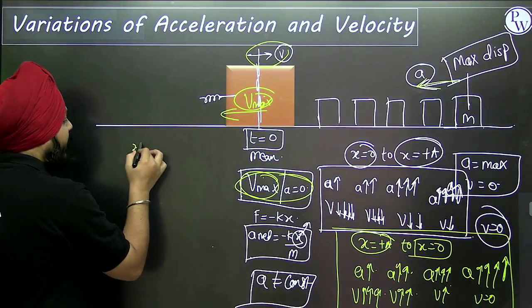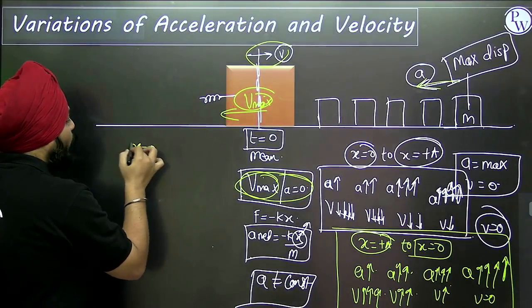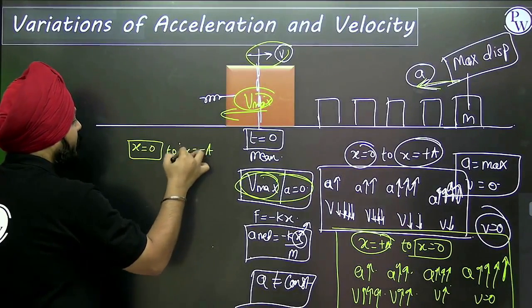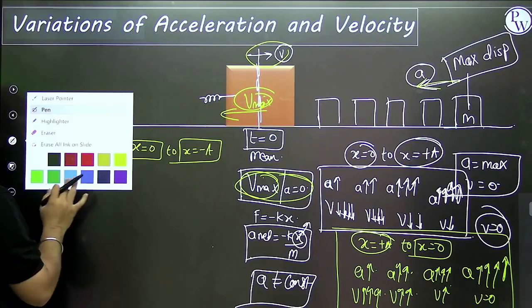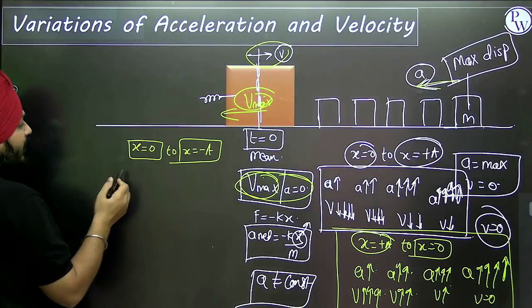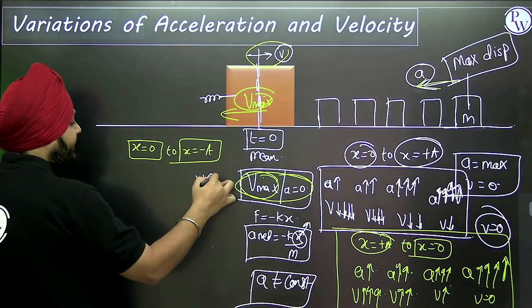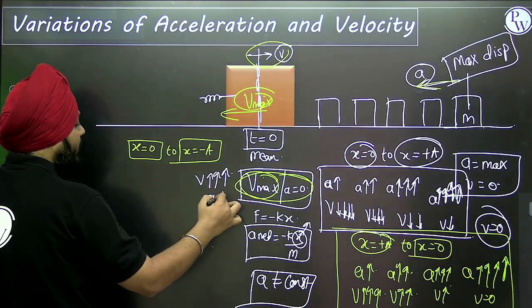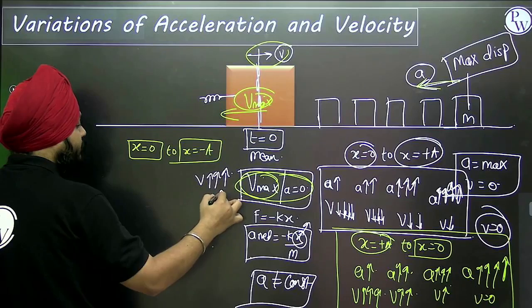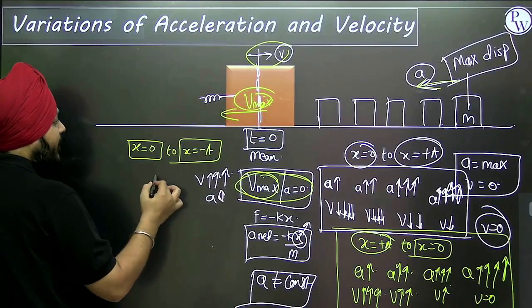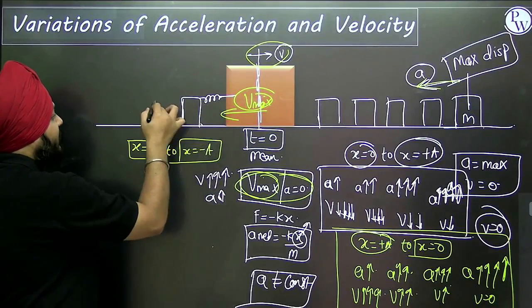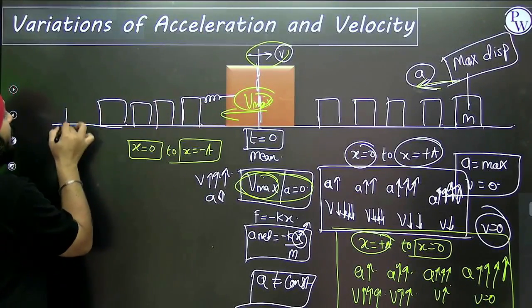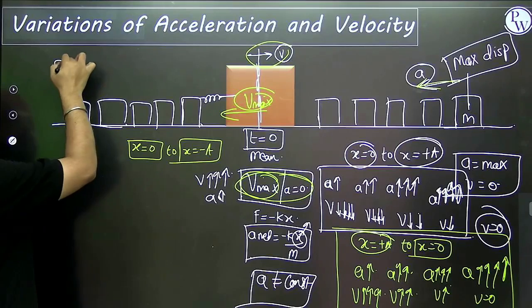Now let's move on from x equal to 0 to x equal to negative a. See, velocity here is maximum, 4 dots. Acceleration, only 1 dot. 1 arrow. Slowly, now it is going to move on like this way. This will be the x equal to negative a point.